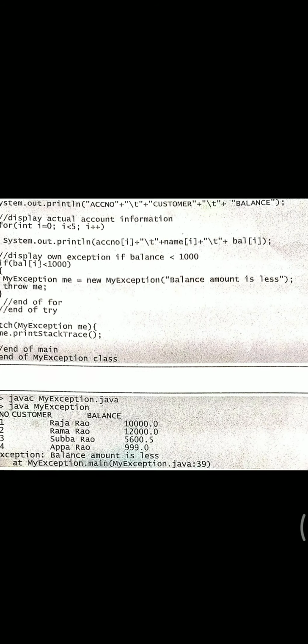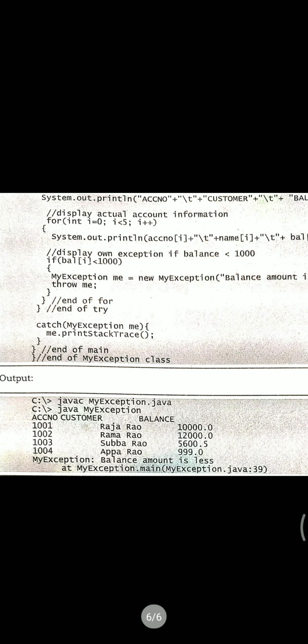Now just look at the output of this program. You could see javac MyException.java. When you run this you get the required information like this. Account number will be displayed, customer names and balance will also be displayed.